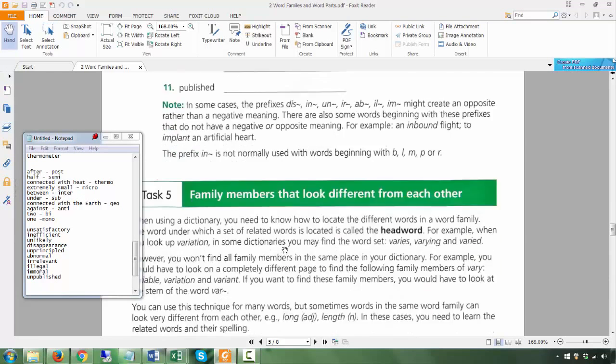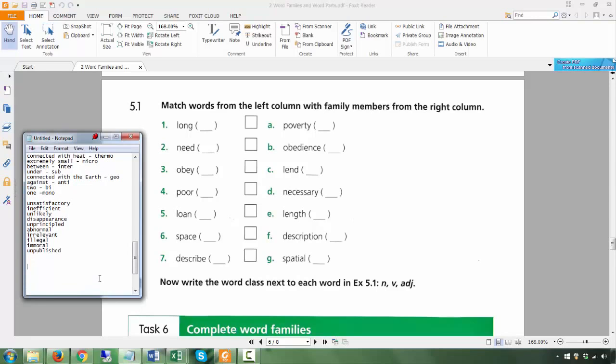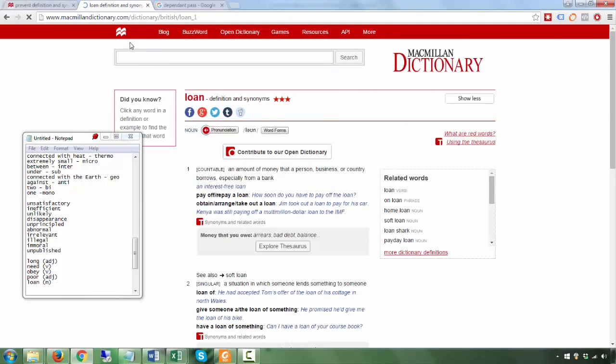Okay. Members that look different. So, for example, you have long. Let's go there. Long, what kind of word class is it in the bracket? Long is actually an adjective. Need is a verb. Obey is a verb. Poor is an adjective. Loan is a noun. It can actually also be a verb, okay, but it's most commonly used as a noun.